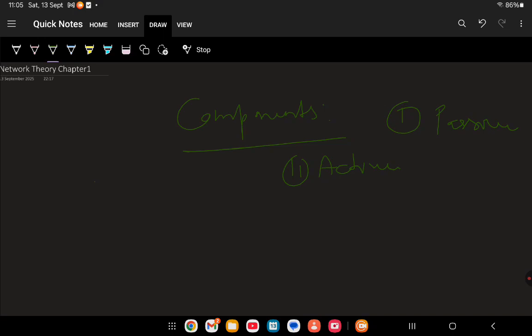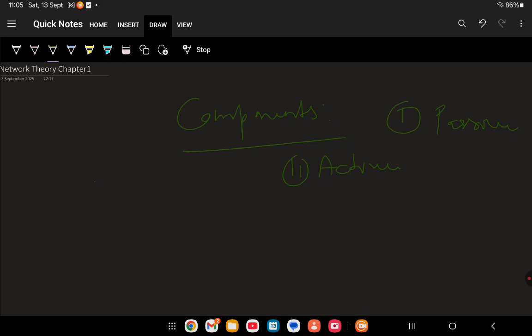Passive components means what? The components which are not able to generate internal energy, internal current or voltage. Second point, the components which are not able to amplify small signals. That type of component is known as a passive component. And in reverse, the component which is able to generate internal current or voltage, or able to amplify small signals, is known as an active component.